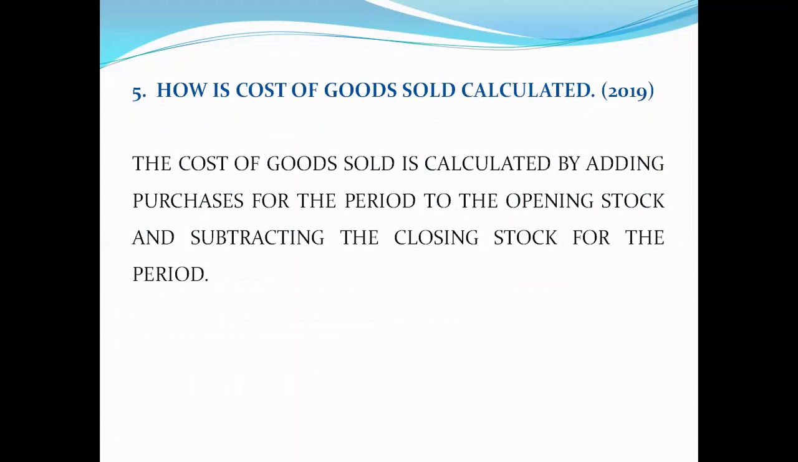Going on to the fifth one, how is cost of goods sold calculated? It has again appeared in 2019, a very common and a very important question. Cost of goods sold is calculated by adding purchases for the period to the opening stock and subtracting the closing stock for the period. If you have to give it in terms of formula, cost of goods sold is equal to opening stock or inventory plus purchases during the year minus closing stock or inventory.